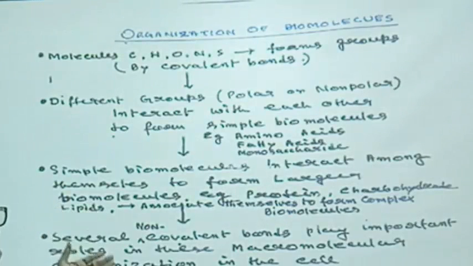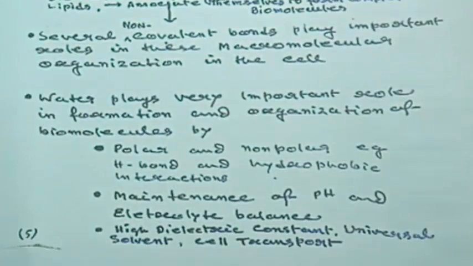Then these larger biomolecules also combine with each other. So complex biomolecules are formed, and this complex biomolecular organization ultimately gives rise to subcellular organelles, and they ultimately combine to form the cell.